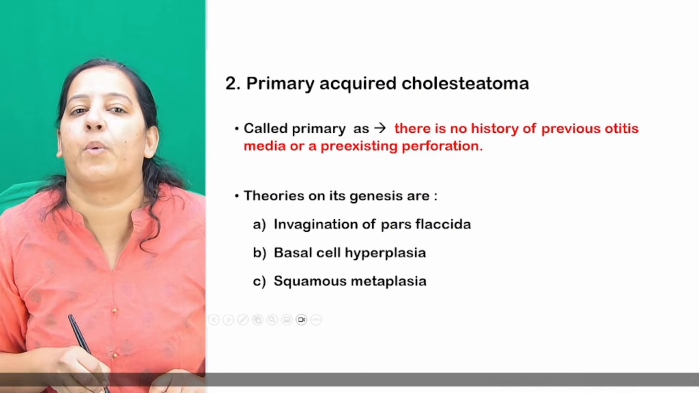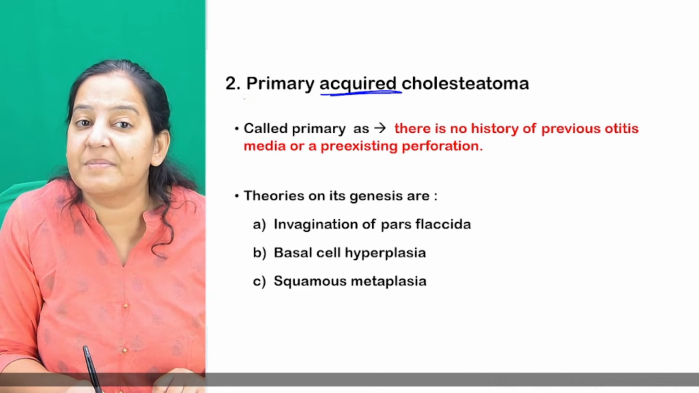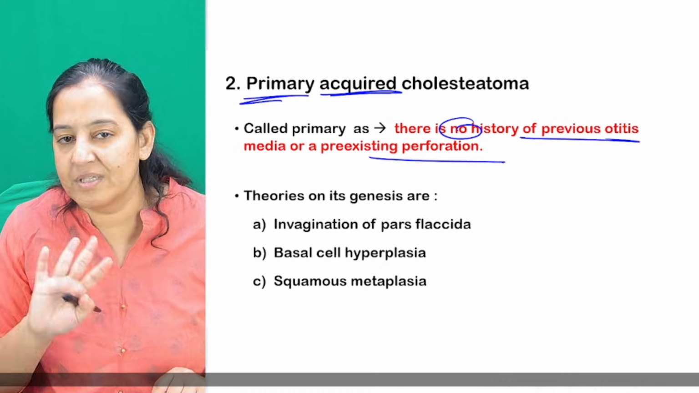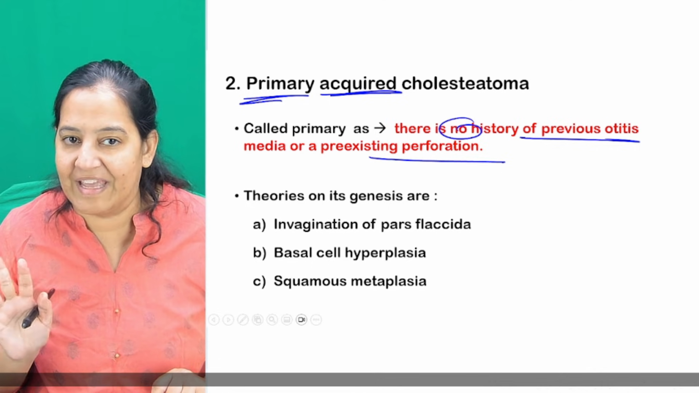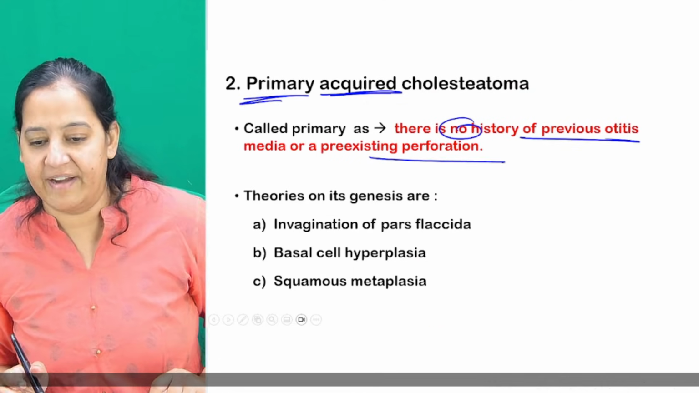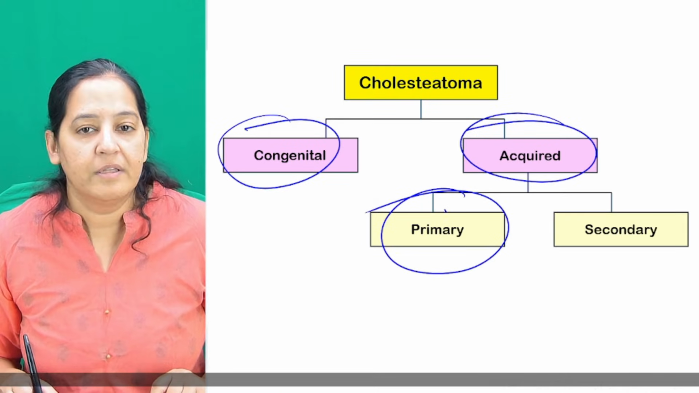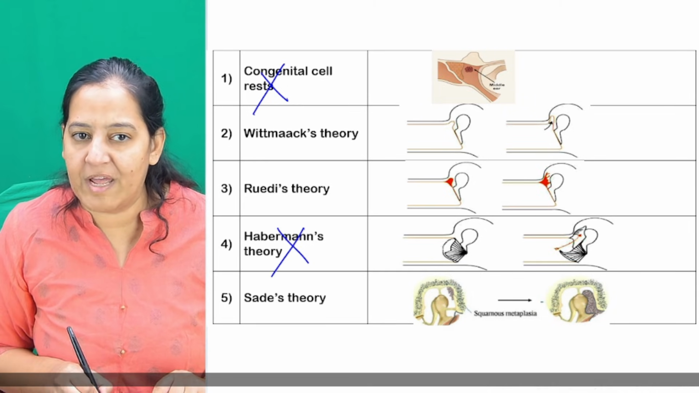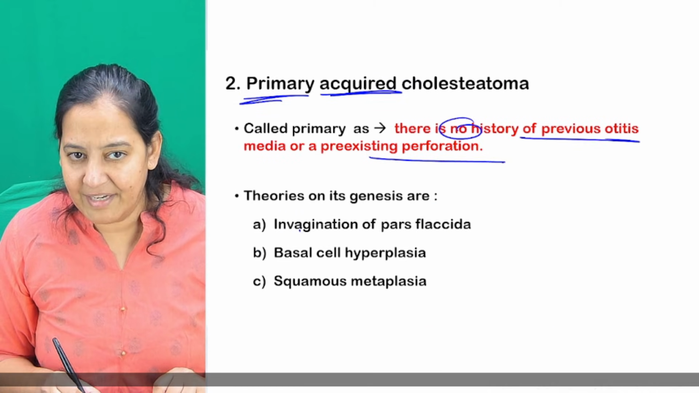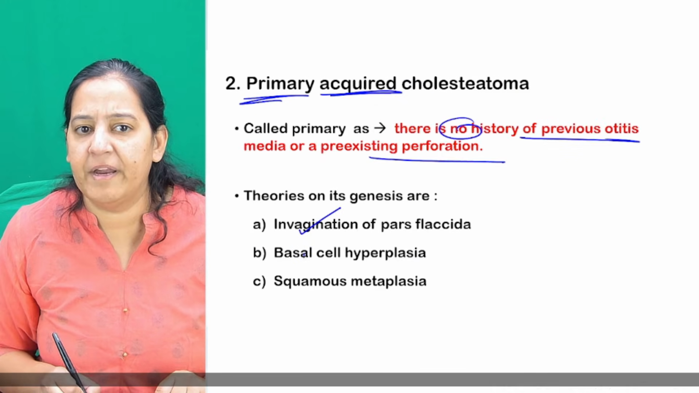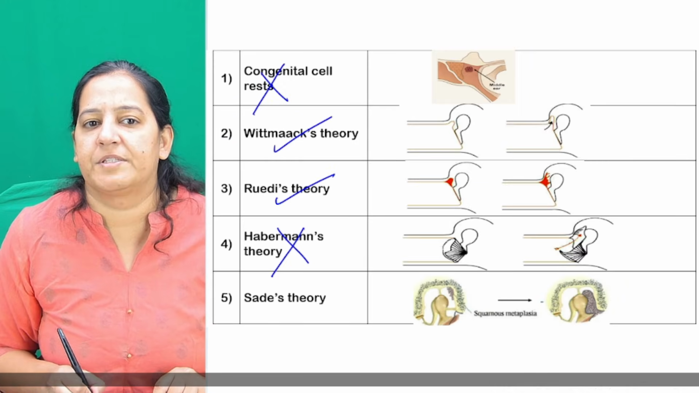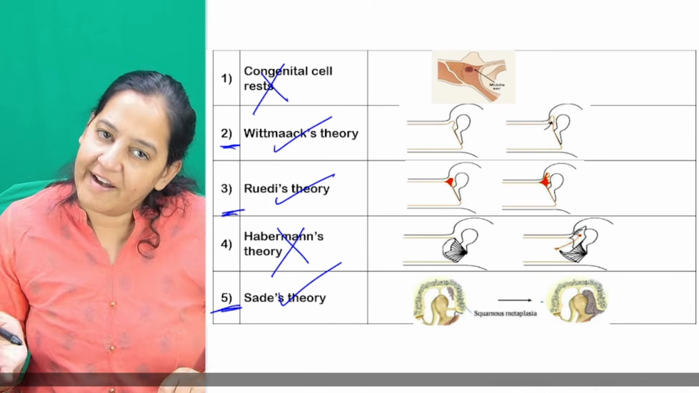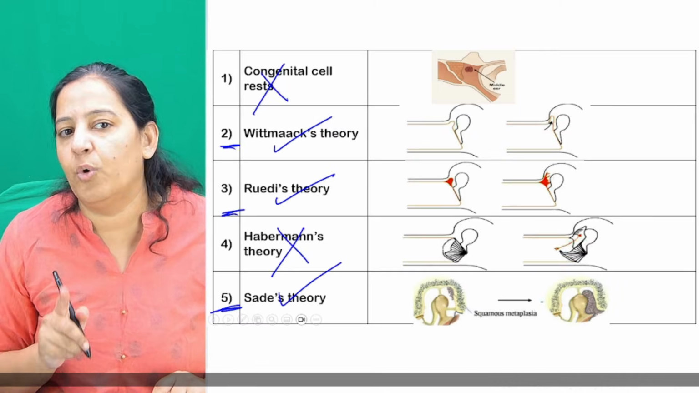So first, primary acquired. What is primary? In primary there is no history of pre-existing perforation. So which theories are fitting? Yes, absolutely right, Hershey. Which theories will fit in the primary acquired? There is no pre-existing perforation, so it is not congenital, and it is not Haberman. The remaining three theories are there: either invagination of the tympanic membrane, or basal cell hyperplasia, or squamous metaplasia. So the remaining three theories, number 2, number 3, and number 5, are explaining the origin of the primary.